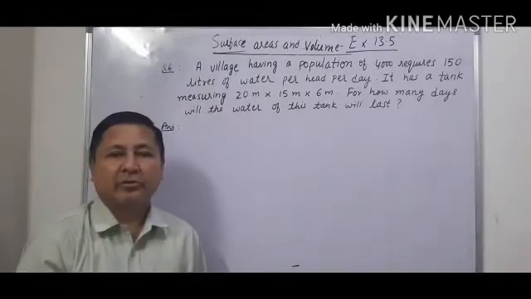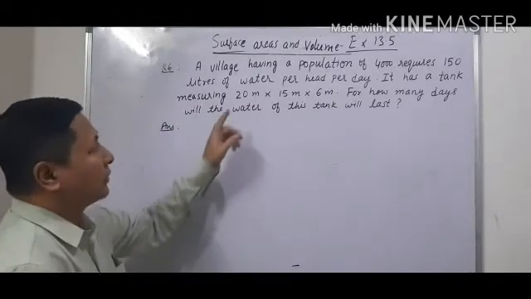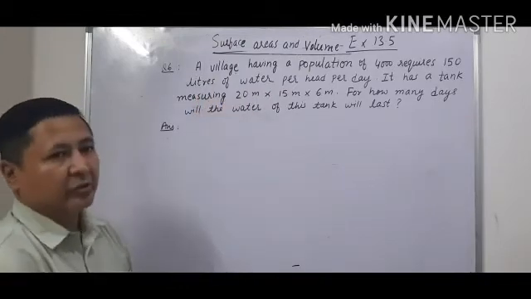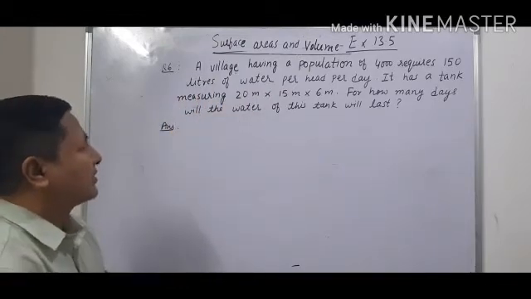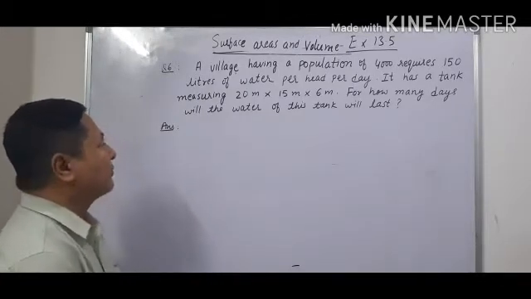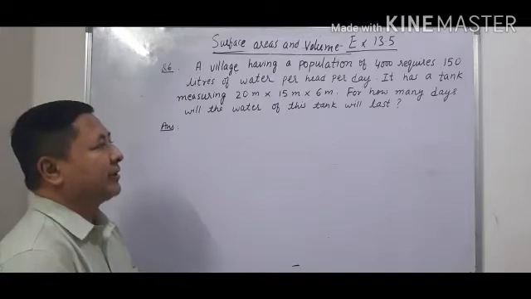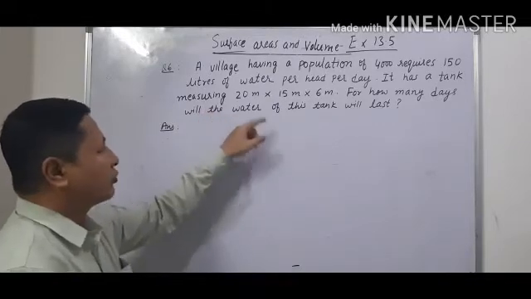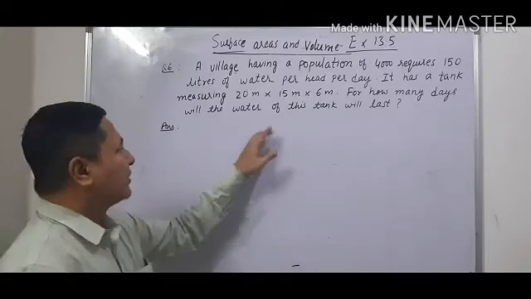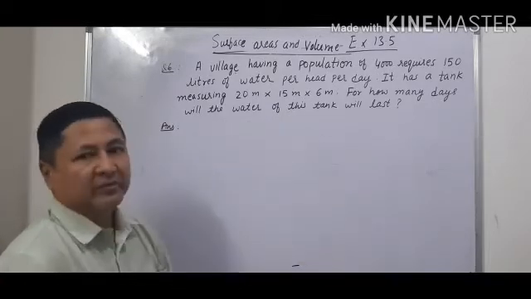Hello students, today we are going to solve the questions from exercise 13.5, chapter Surface Area and Volume. We are going to do question number 6. A village having a population of 4,000 requires 150 liters of water per head per day. It has a tank measuring 20 meter into 15 meter into 6 meter. For how many days will the water of this tank last?